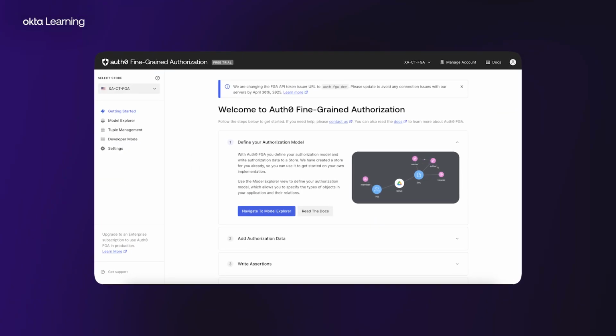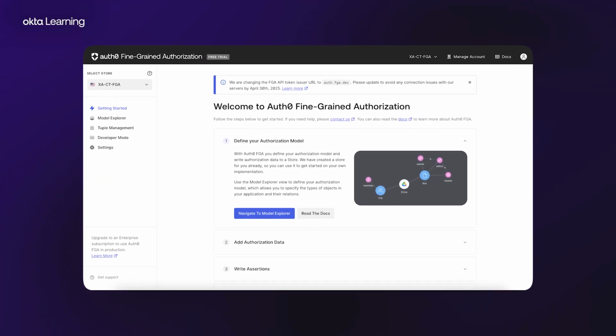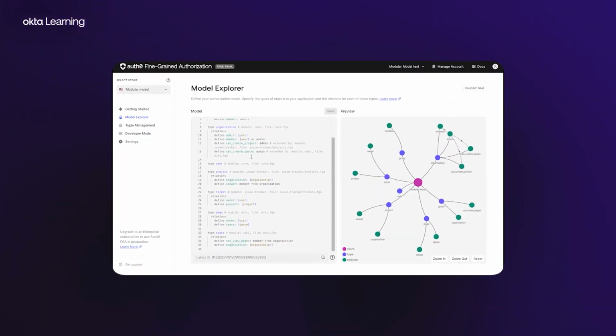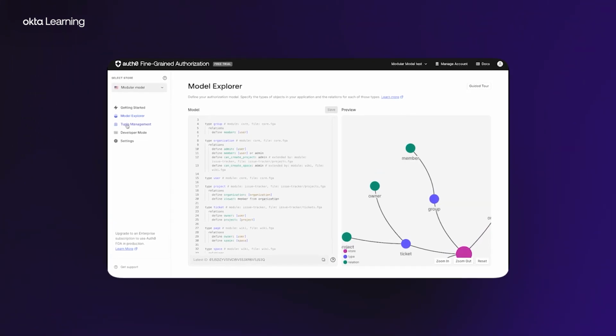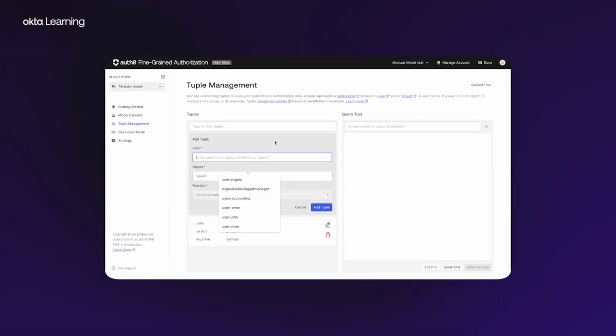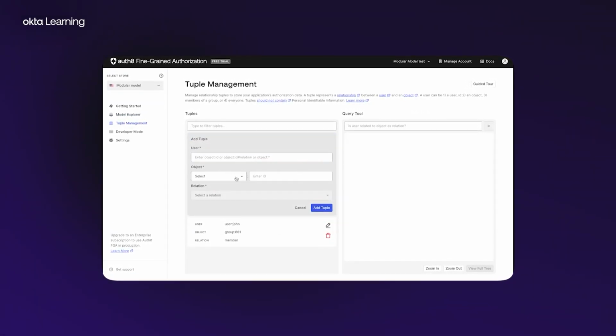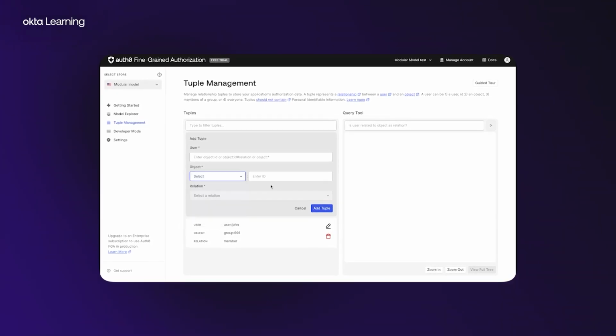There are two ways to manage your setup. The first is the Auth0 FGA dashboard. The dashboard enables you to create, visualize, and test your authorization models. From the dashboard, you can also add relationship tuples and run queries to view how the relationship is established between a user and an object.